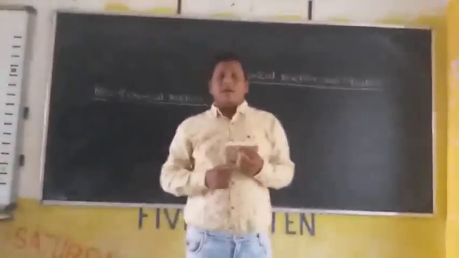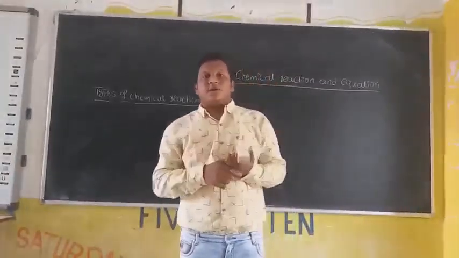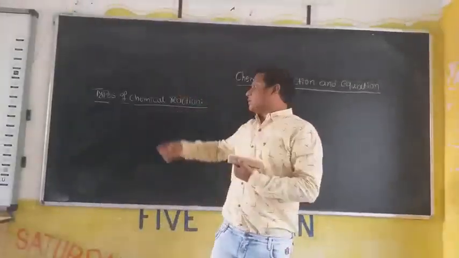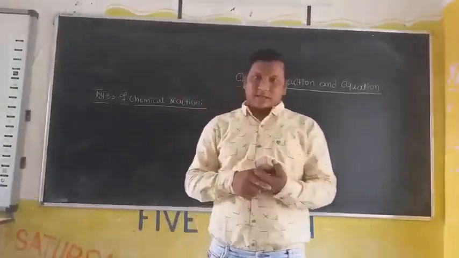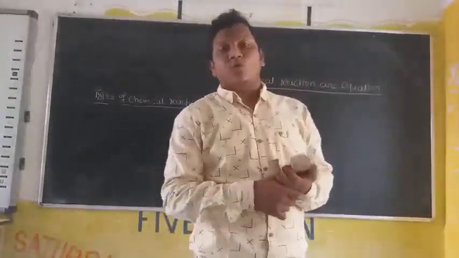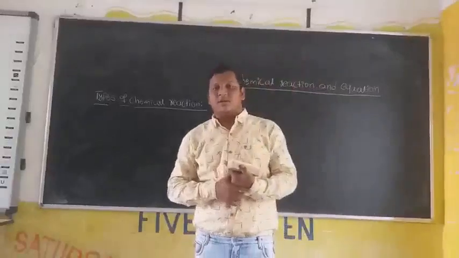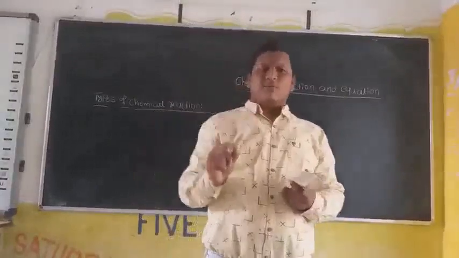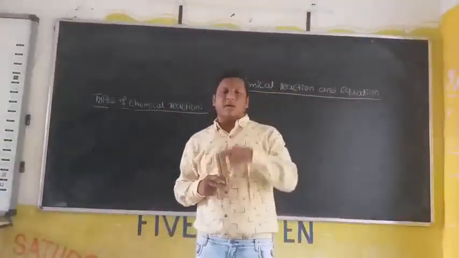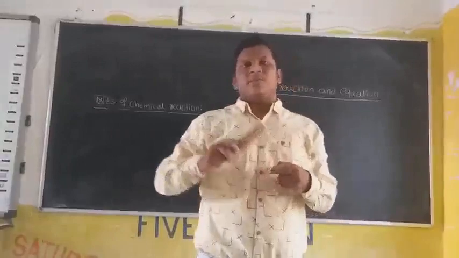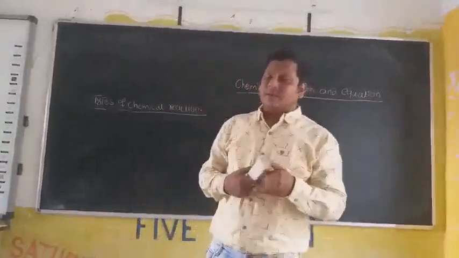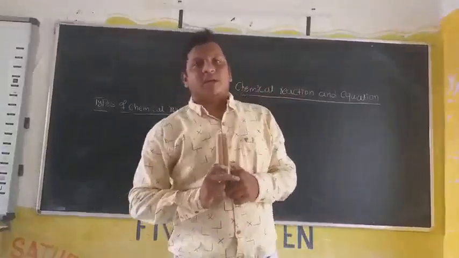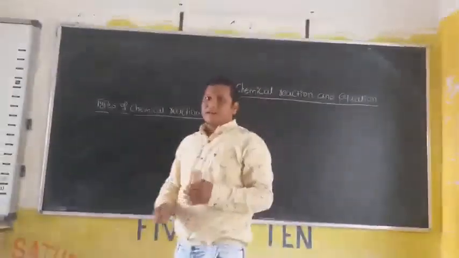Then the main topic of this chapter, a very important topic of this chapter, is types of chemical reactions. In chemistry we have more than 1 crore types of reactions, but you have main, basic and very important types of reactions. You have 5 very important types of reaction. All other chemical reactions are also based on these 5 types of reactions. In this class we will study the types of chemical reactions.